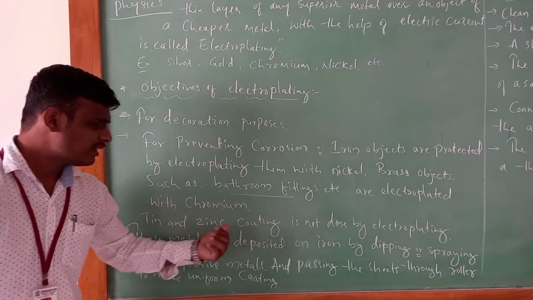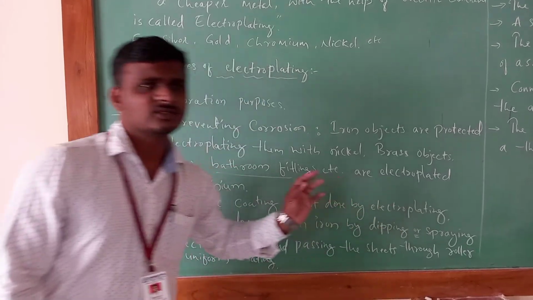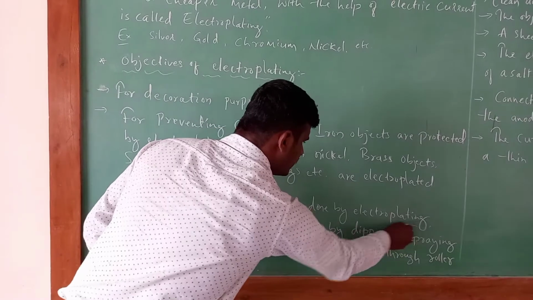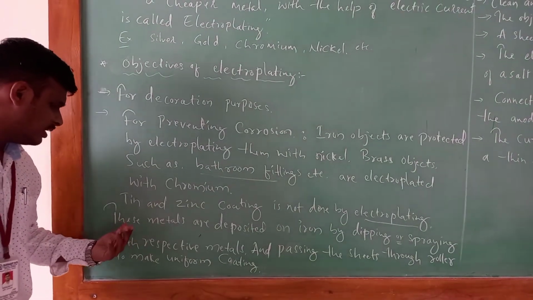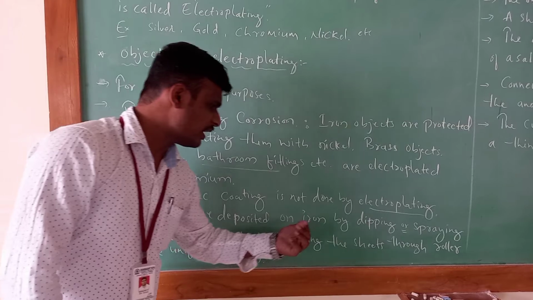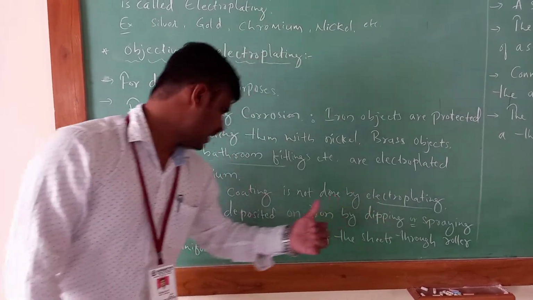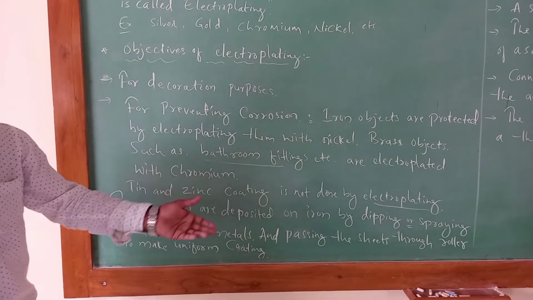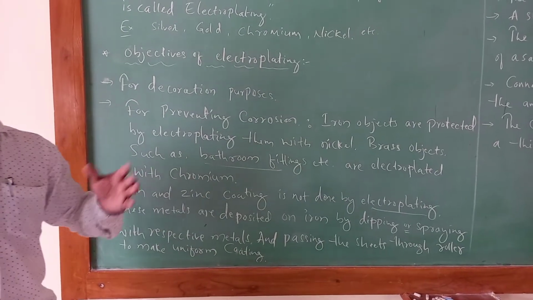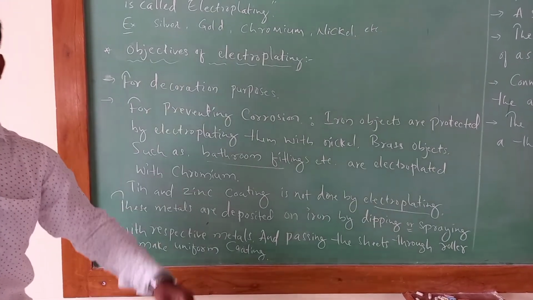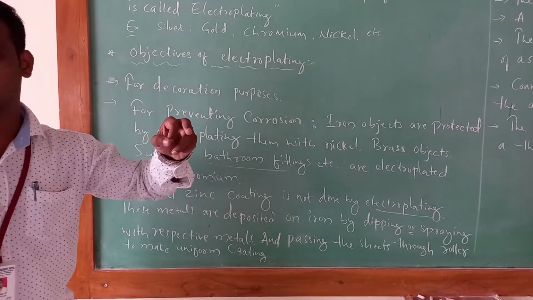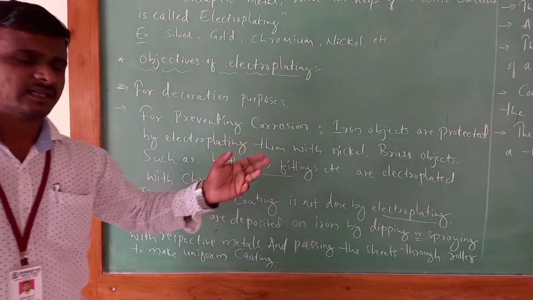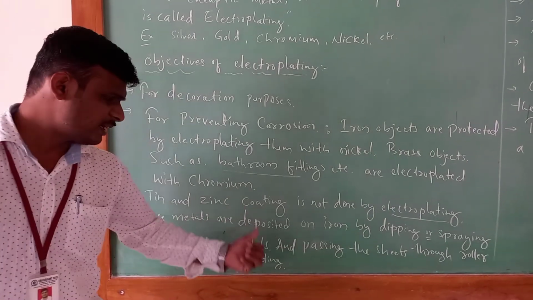Tin and zinc coating is not done by electroplating. These are two other metals whose coating is done without electroplating. These metals are deposited on iron by dipping or spraying with the respective metals. It means we immerse the object in the metal, or we spray it with the respective metals.